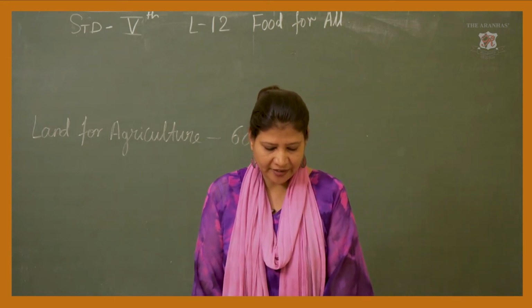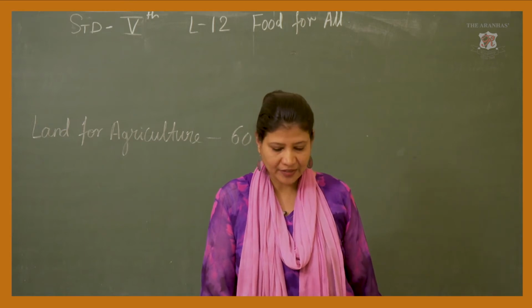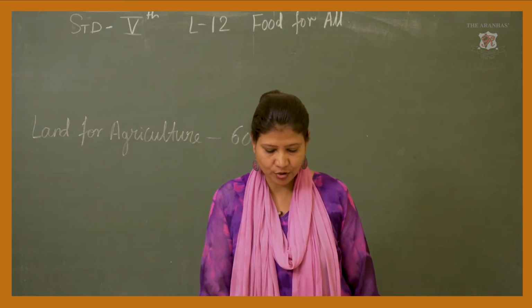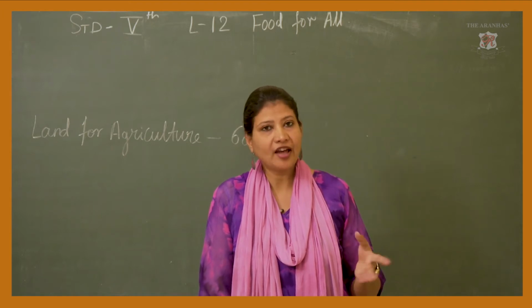There are two main agricultural seasons in our country. As I have told you before also, first is Kharif and Rabi.